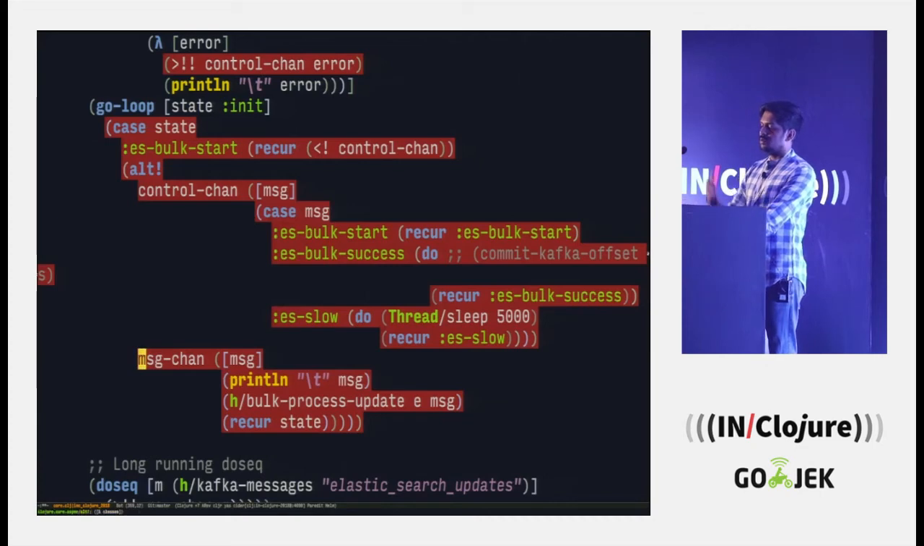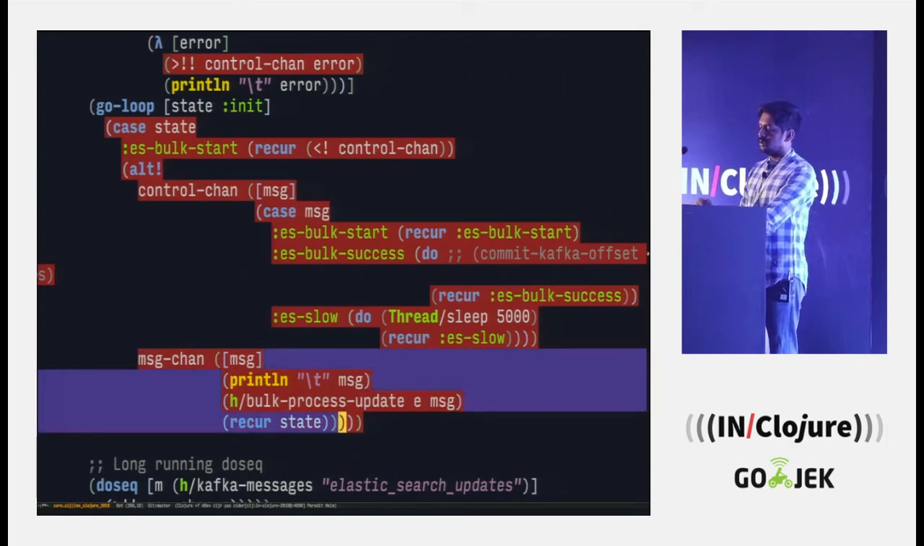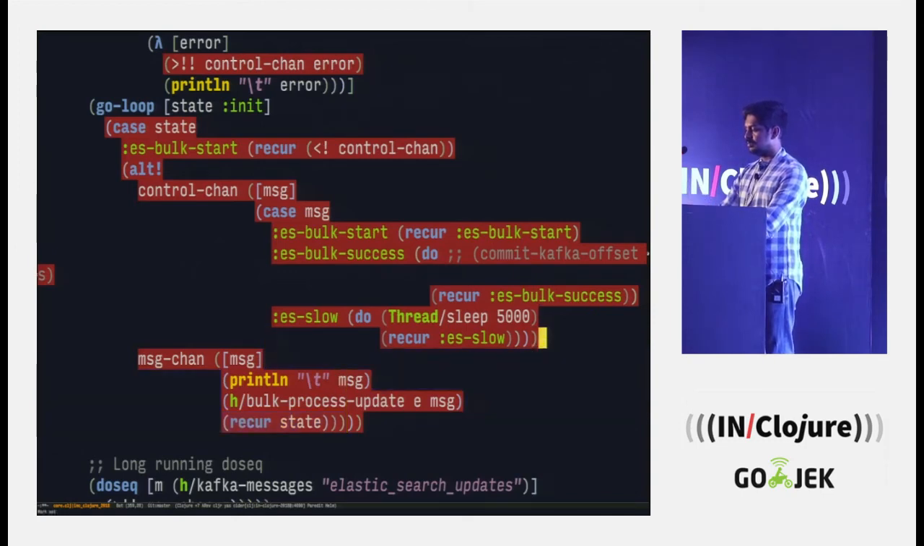What we are doing here is we have an alt, but we assume that only the message channel will receive messages. So this is the code path that will be executed. So this is great, and this is consuming. Let's say there is an ES bulk start on the control channel. Now the rule of alt is that if either of the channels receives a message, it will execute that path. So we switch to this part, right?